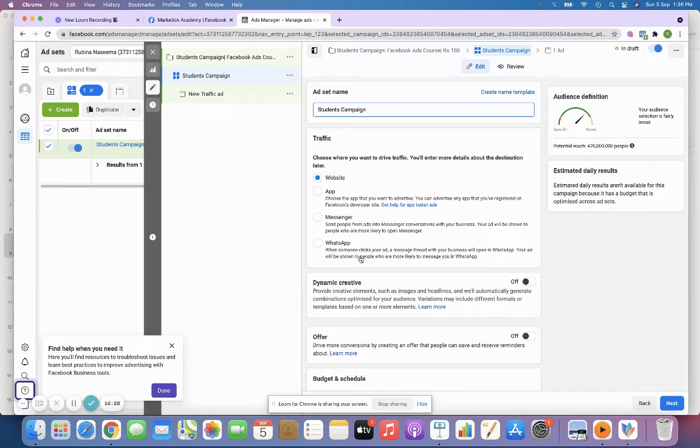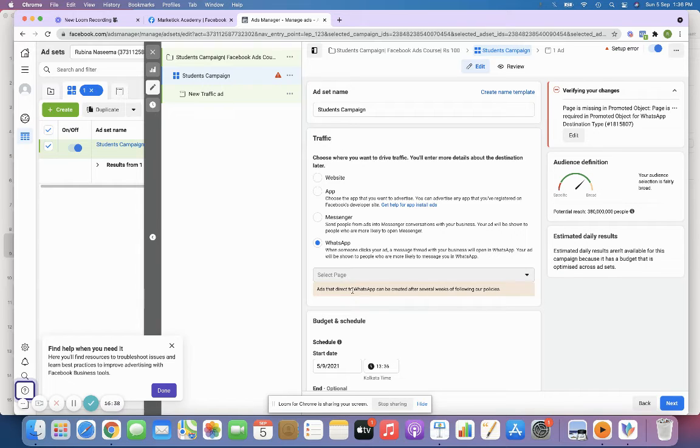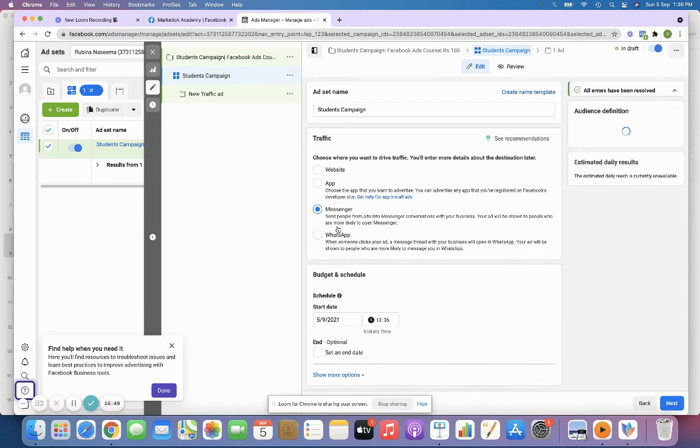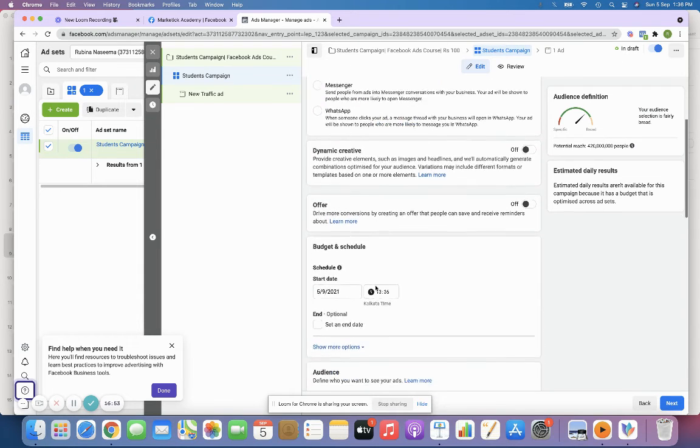If you want your visitors or customers to get directly into your WhatsApp, you can select that. I think Facebook has now given a set of limitations, so maybe you can just type in website or messenger, whichever you feel fits.